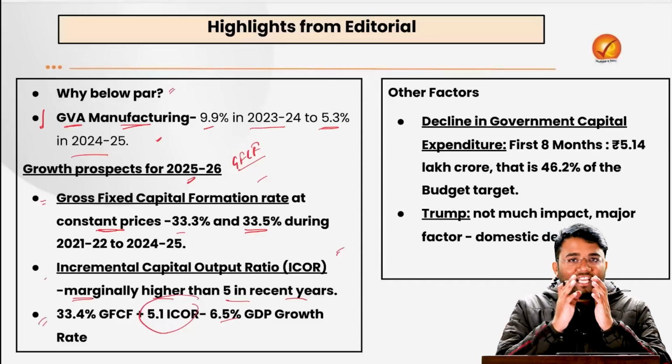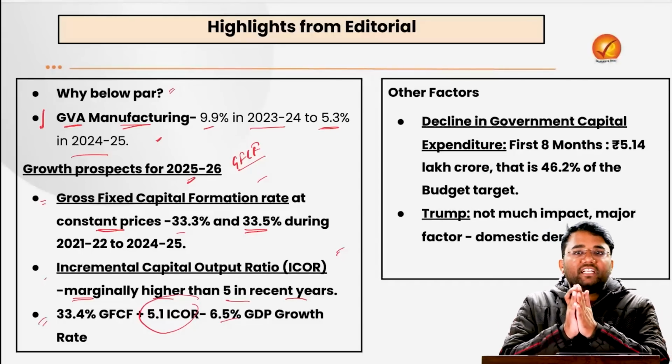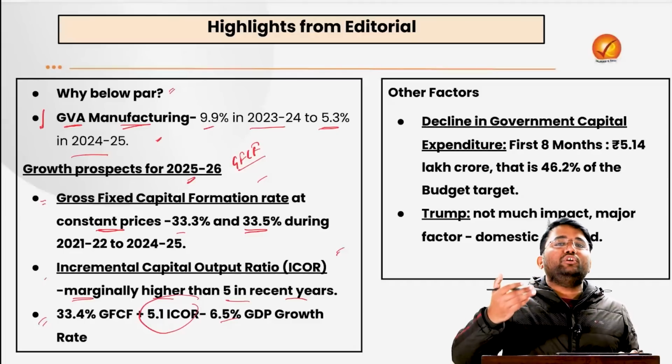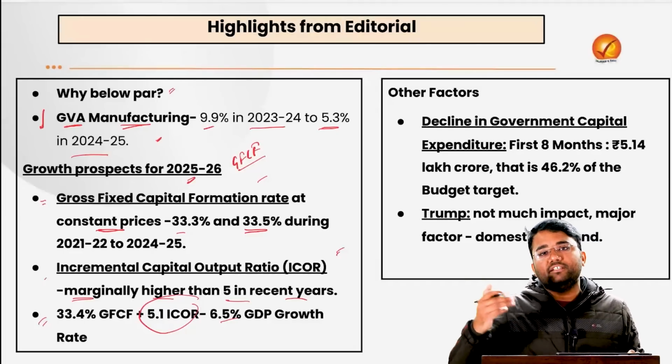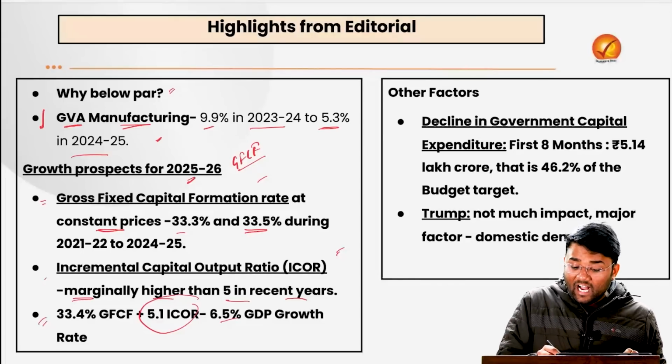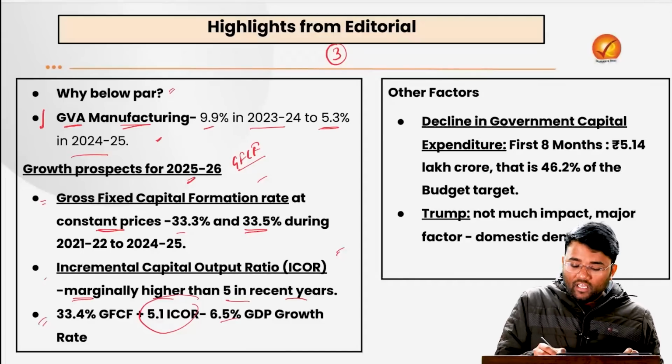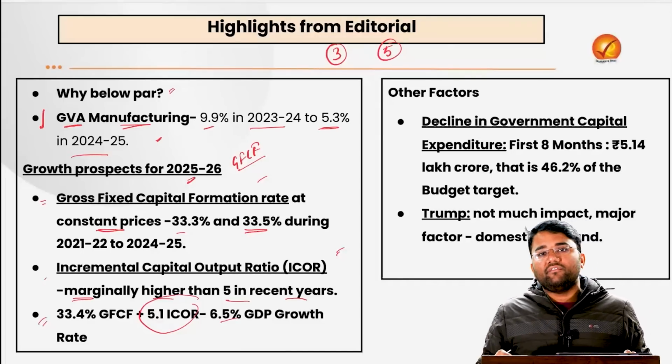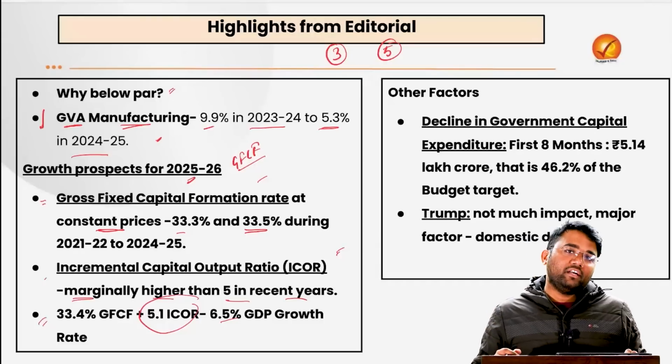It means what is the capital that is required for an additional unit of production or for increased GDP growth rate. For example, let's suppose there is a country where there is a very low ICOR and there is a country where there is a very high ICOR.